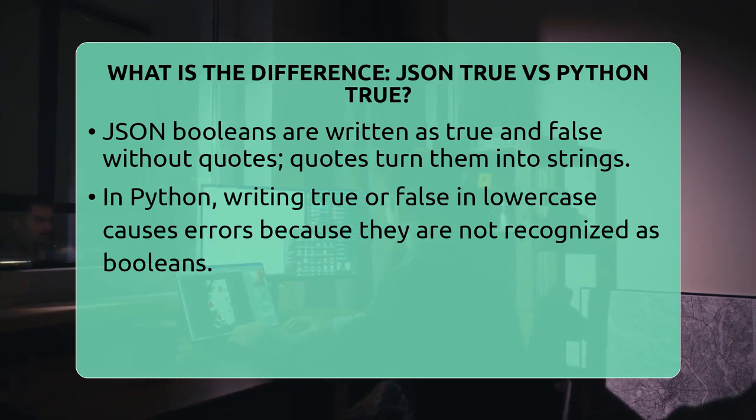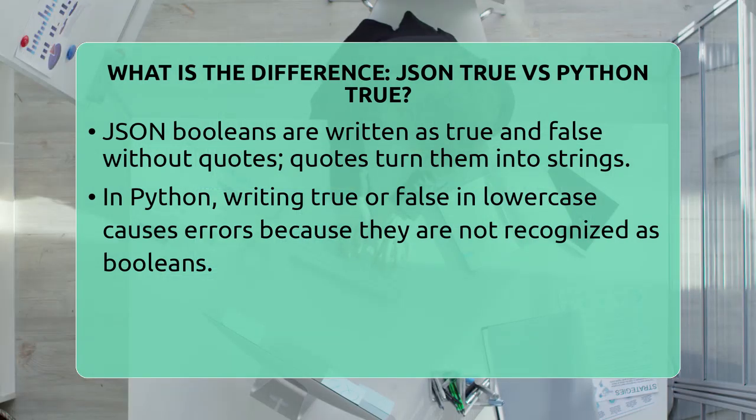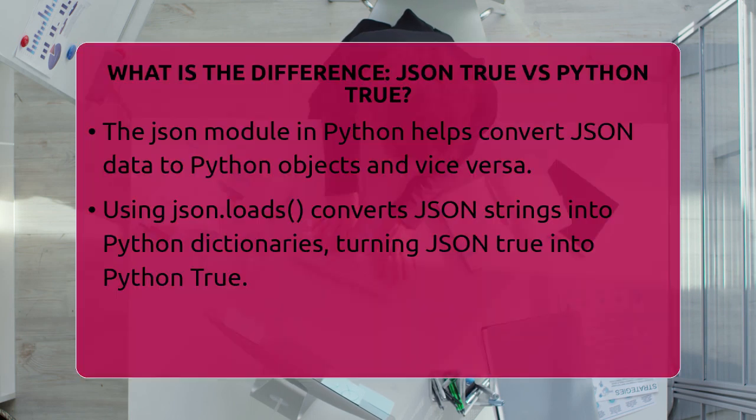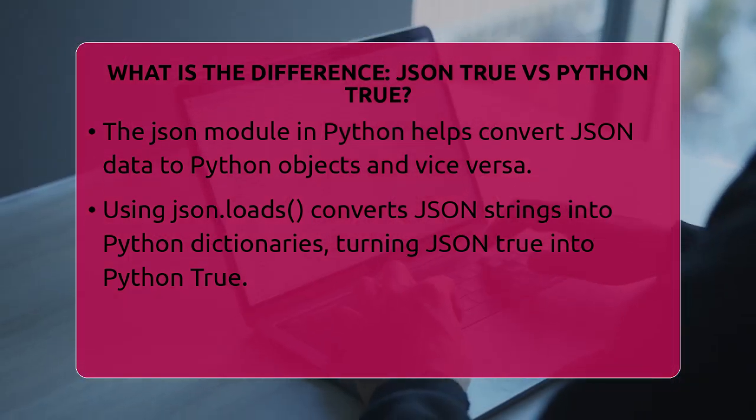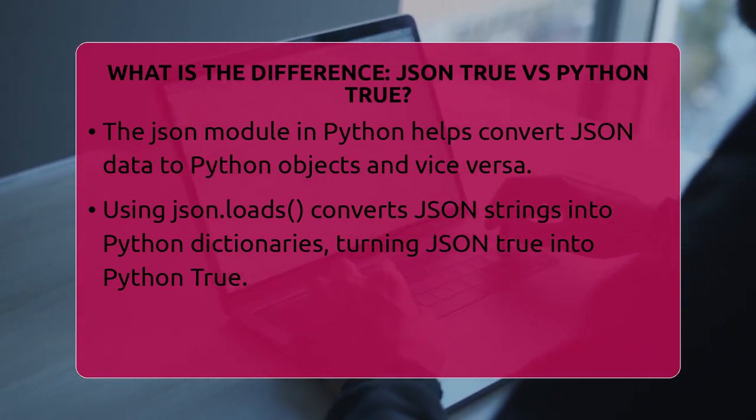When you work with JSON data in Python, you use the json module. The json.loads function takes a JSON string and converts it into a Python object. During this process, JSON true becomes Python True automatically. For example, if you load a JSON string like isActive: true, the resulting Python dictionary will have the value True for the key isActive.